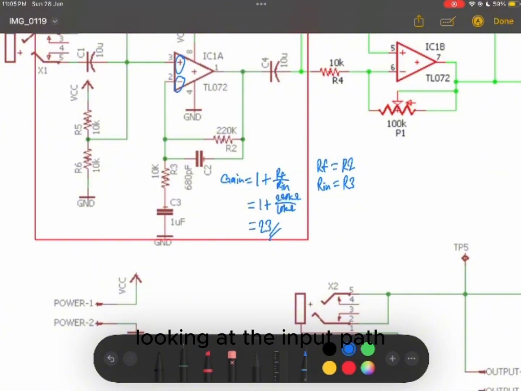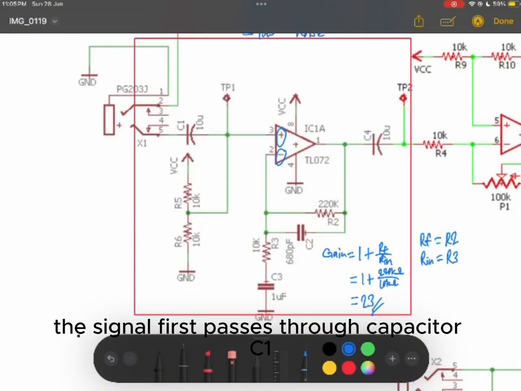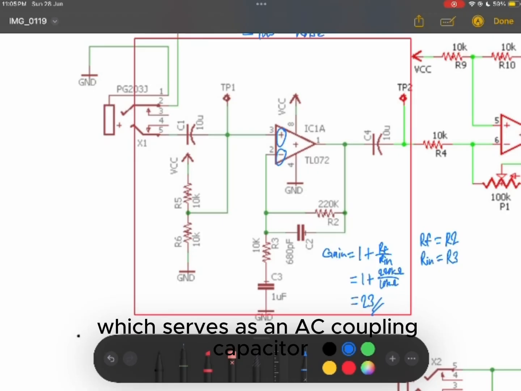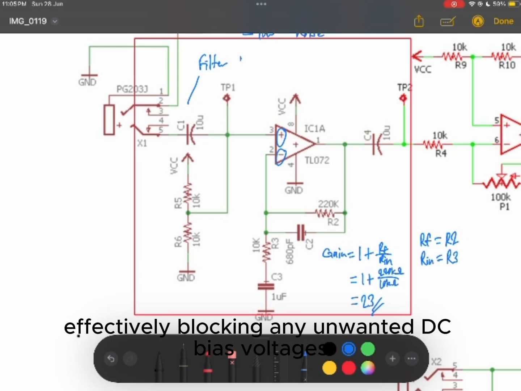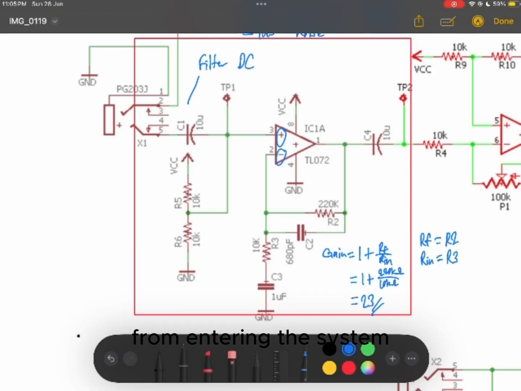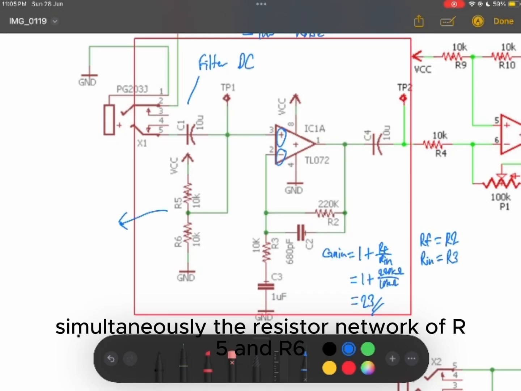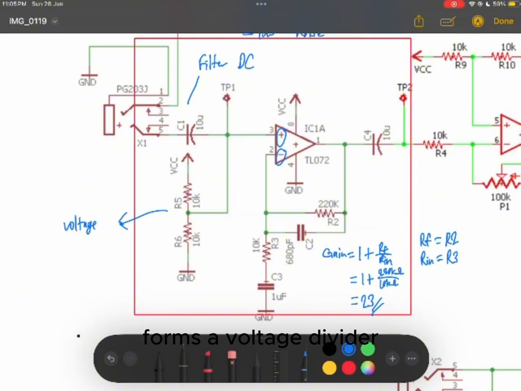Looking at the input path, the signal first passes through capacitor C1, which serves as an AC coupling capacitor, effectively blocking any unwanted DC bias voltages from entering the system. Simultaneously, the resistor network of R5 and R6 forms a voltage divider.